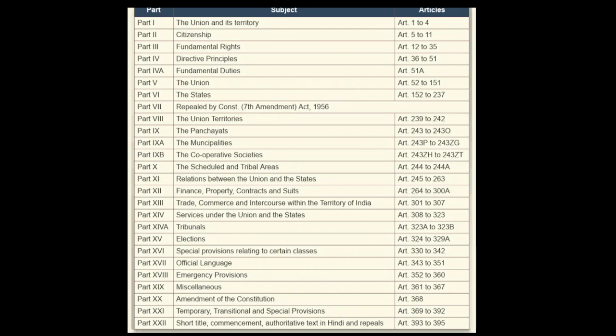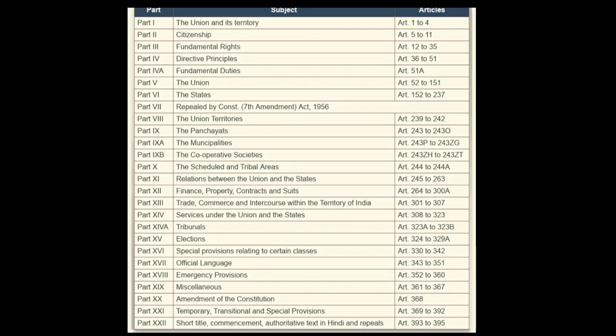Now we talked about all these things. The next part comes to all those territories which are neither states, nor union territories, nor panchayats or cooperatives. Then who else will administer? There are some special territories that need to be looked after in a very delicate manner, because the people who are living in these particular areas have a certain kind of customs, traditions, and way of living, and that should not be disturbed. That should be preserved, their culture should be preserved. And that is why in Part 10 of the Constitution, we see those territories, that is, scheduled areas and tribal areas.